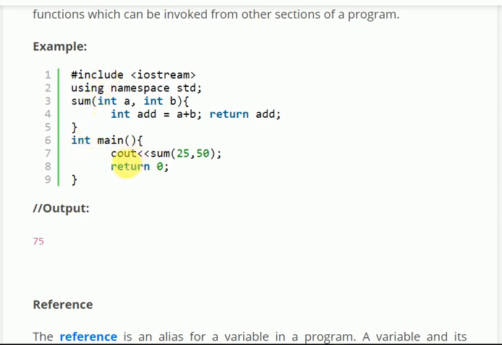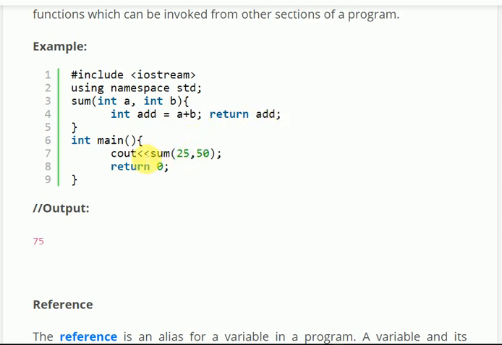Here, int main, cout sum 25, 50. So 25, 50 are being passed as parameters to the function sum. Here sum is outside the main function. Here we have int a comma int b, two parameters. So a is equal to 25, b equal to 50. After that we have int add equal to a plus b. So add equal to 75. Now return add. So 75 is returned.